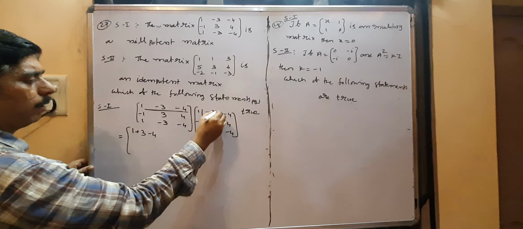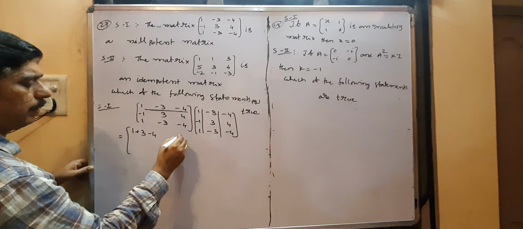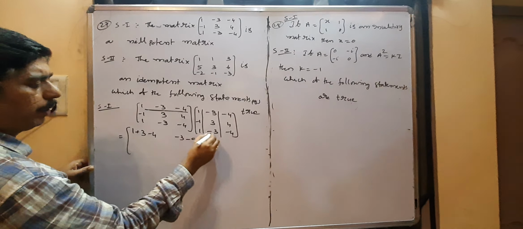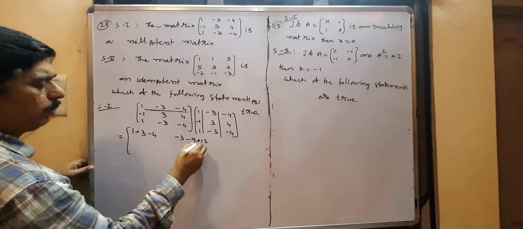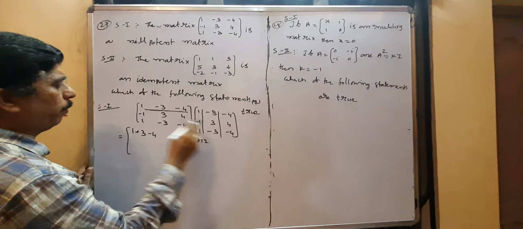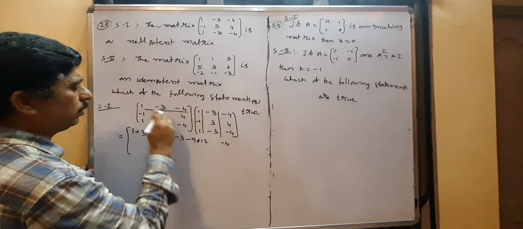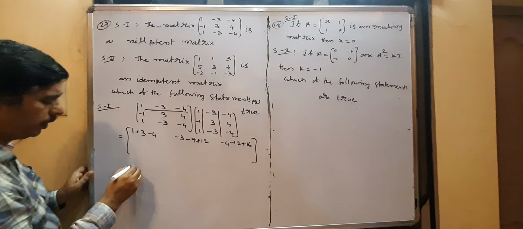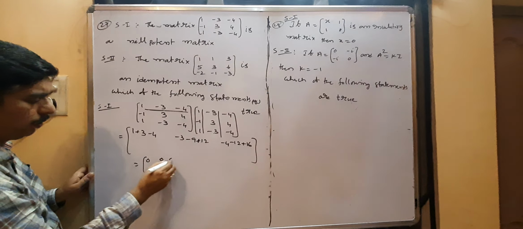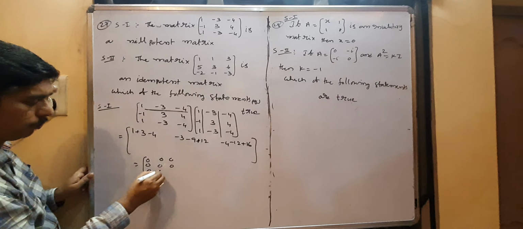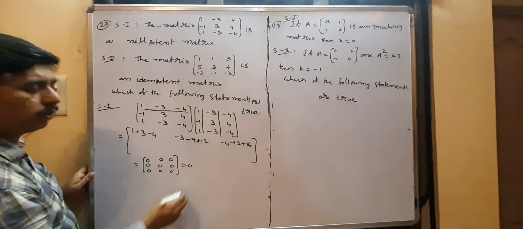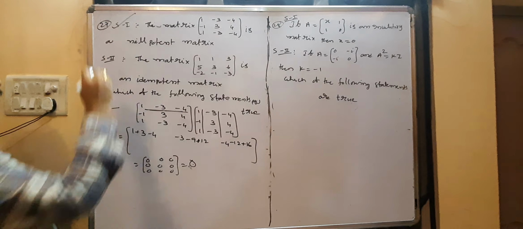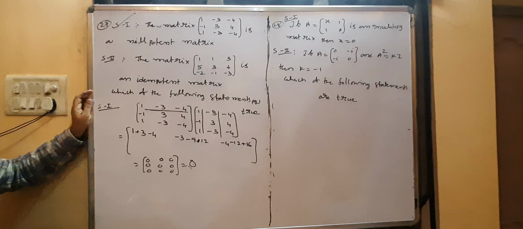First row into second column: 1 into minus 3 is minus 3, minus 3 into minus is plus 3, minus 9, minus into minus plus 12. So first row into third column: 1 into minus 4 is minus 4, 4 3 4 minus 12 plus 16. Obviously you have to check it. That is 0 0, everything 0 we will get. So square of the matrix is a null matrix. So statement 1 is true. This is true.